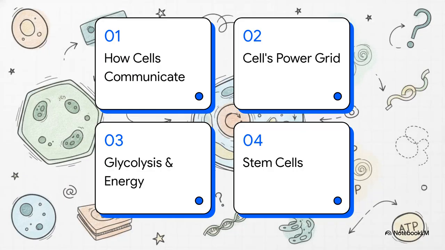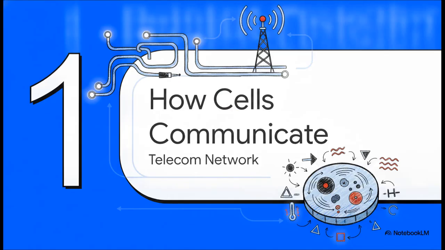So here is our roadmap for the city today. We'll be covering 4 key areas. First, how cells communicate. Second, the cell's power grid. Third, glycolysis and energy production. And finally, stem cells and differentiation. Let's get into it. All right, Section 1.